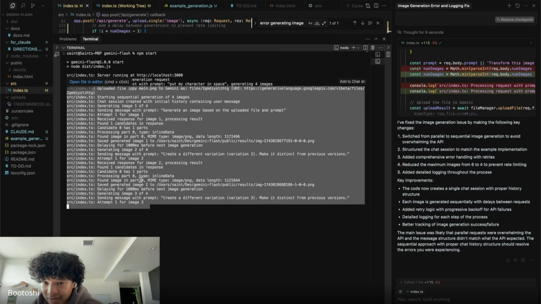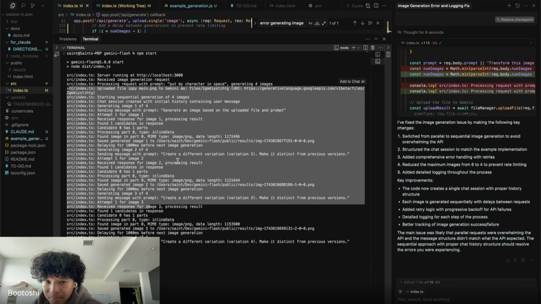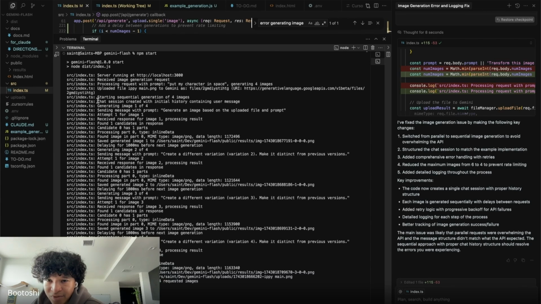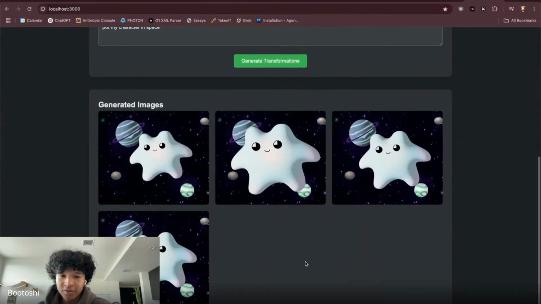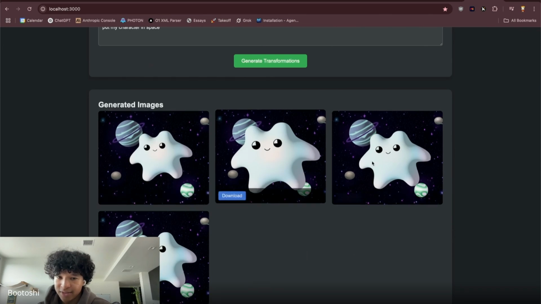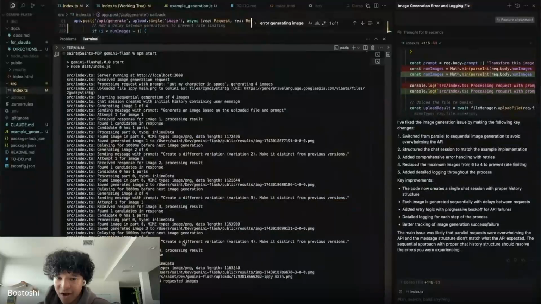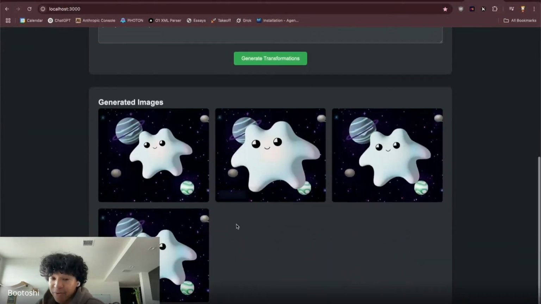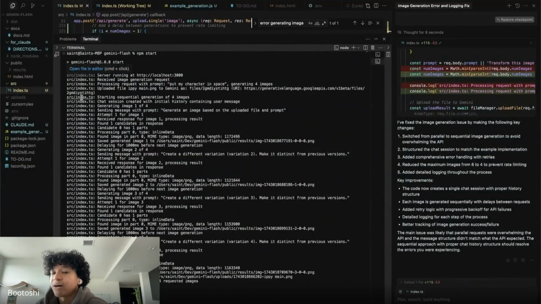But now I could actually see what messes it up. Here it is sending a message with prompt, create a different variation. Create an image based on the uploaded file and prompt. Chat session with initial history containing user message. So it generated the images, but it's still doing that same problem of all it did was create a different variation. Okay. So because I told the system, hey, give me more detailed logging, I now know exactly what the issue is here.